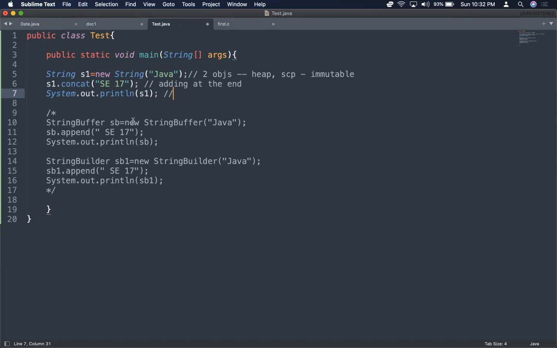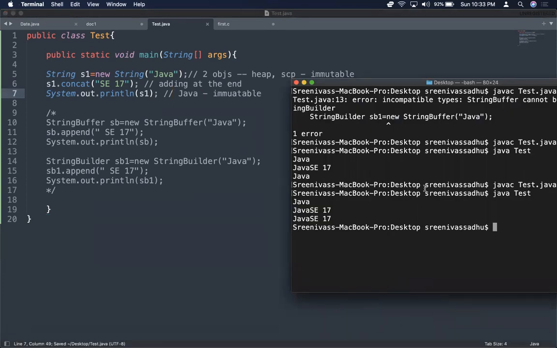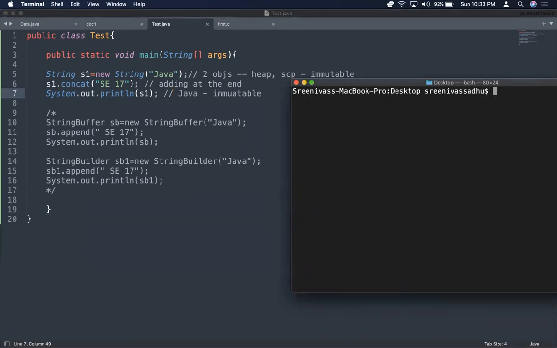But strings are immutable, right? Let's see the output. One will expect the output to be Java SC7, but the output that is going to get printed is only Java, because strings are immutable. This s1 is Java, the string object Java. Even though you are adding something to that, it is not getting changed because it is non-modifiable. Let me show you that. Let me compile. javac Test.java.